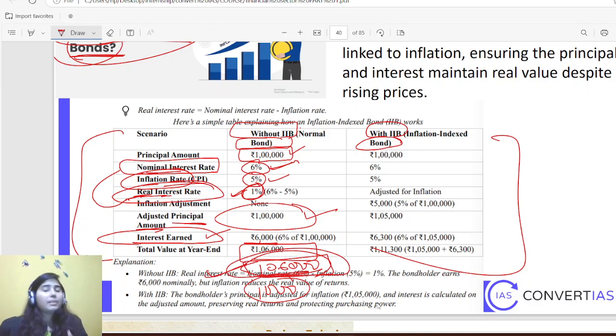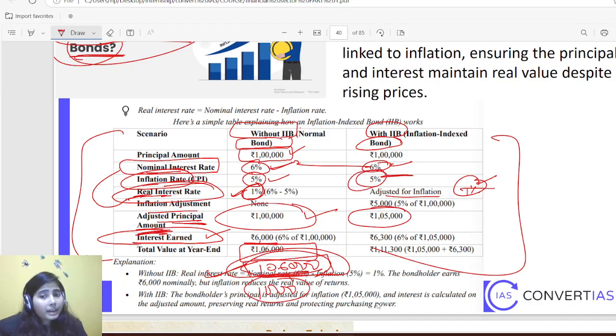But at the same time, if you have an inflation adjusted bond, then what happens? You are getting 6% interest, same. There is a 5% inflation as well. So the real interest rate is adjusted for inflation. Again, 1% will be there. Then the inflation adjusted principal amount: you know that there is 5% inflation in a year in that economy, so the value of your investment will be 1 lakh 5,000. So your principal amount is 1 lakh 5,000.